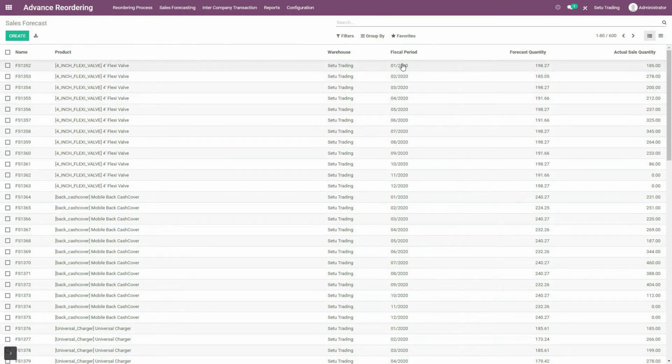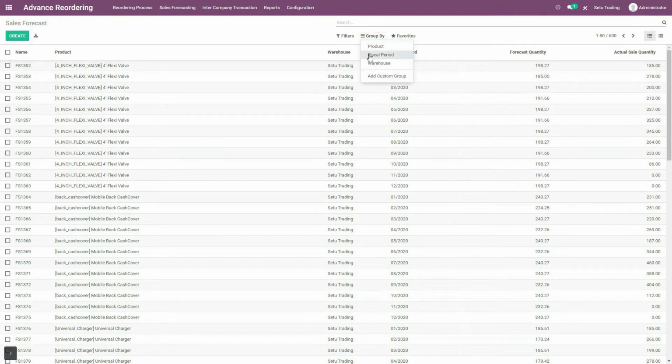Once this month of this year is completed, the actual sales quantity of this product belonging to this warehouse can be updated here, so that you can compare the difference between forecast quantity and actual sales quantity of this product, which can help you take further decisions in your business to avoid overstock and out of stock nightmares.